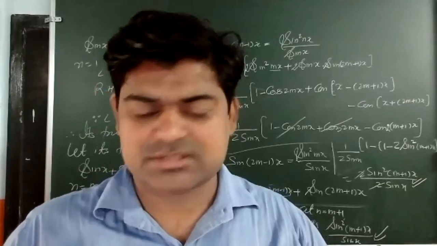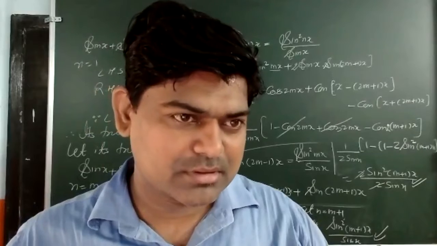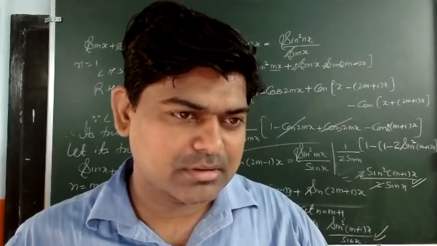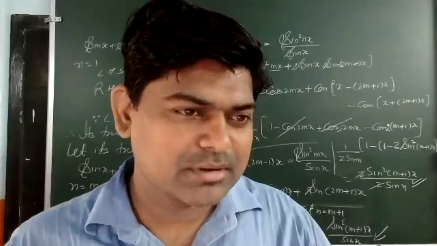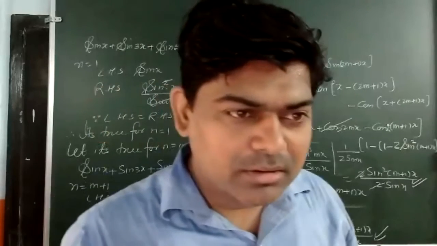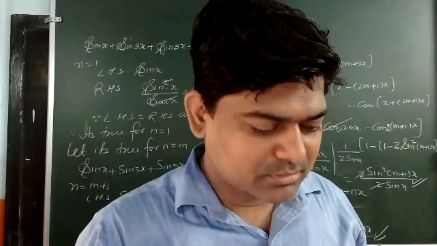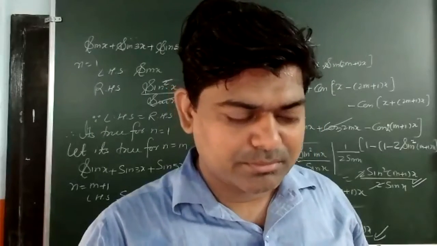Yes, Dipti raised her hand. What happened, Dipti? Good morning, sir. Sir, please solve example 4 on page number 6. Speak loudly please. Example number 4 on page 6.